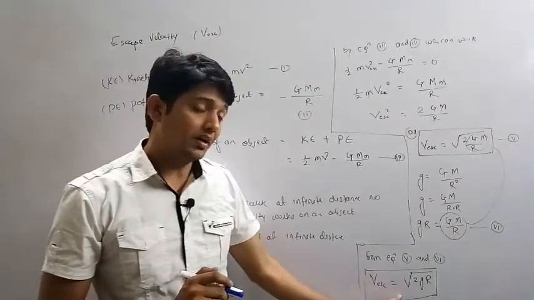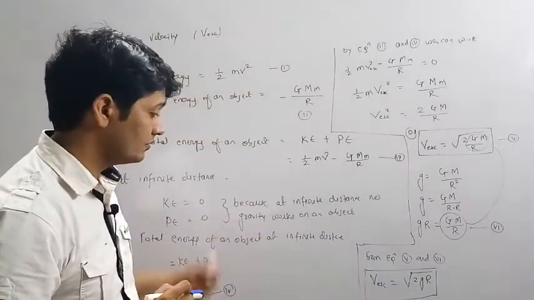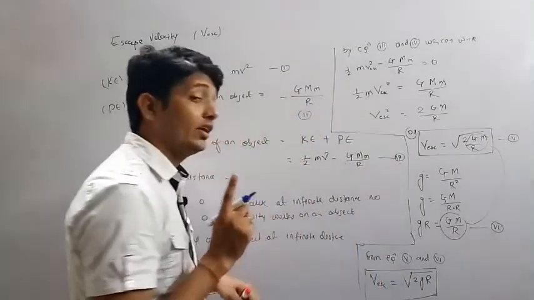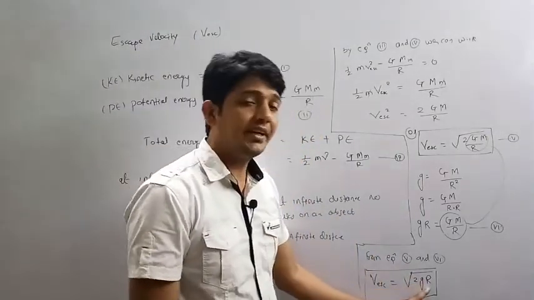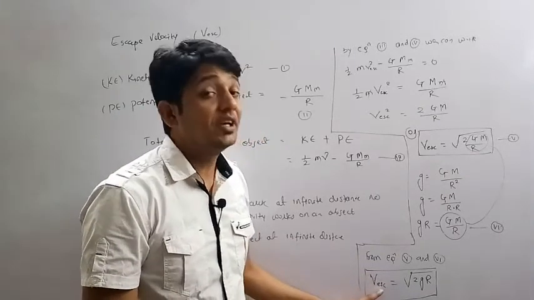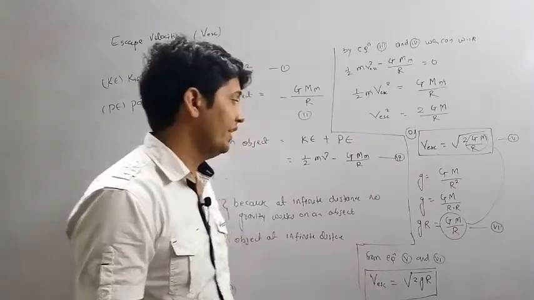This is for Earth, where g is the gravity of the Earth, R is the radius of the Earth, and V esc means escape velocity.